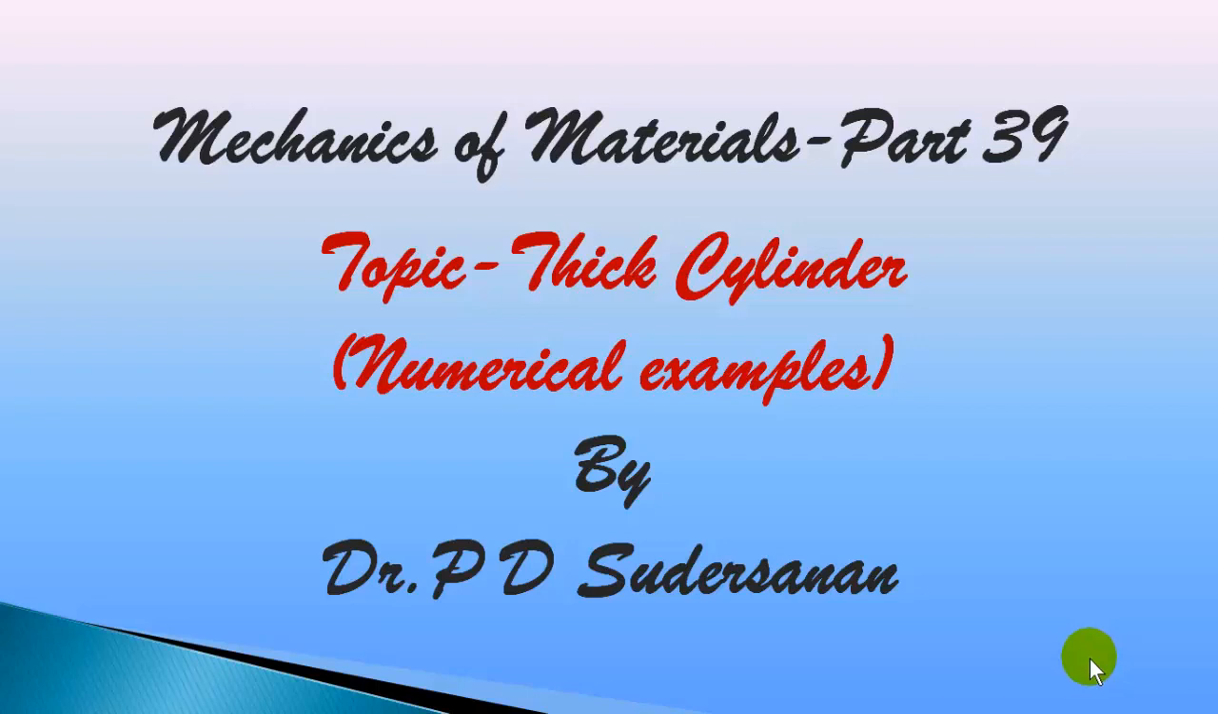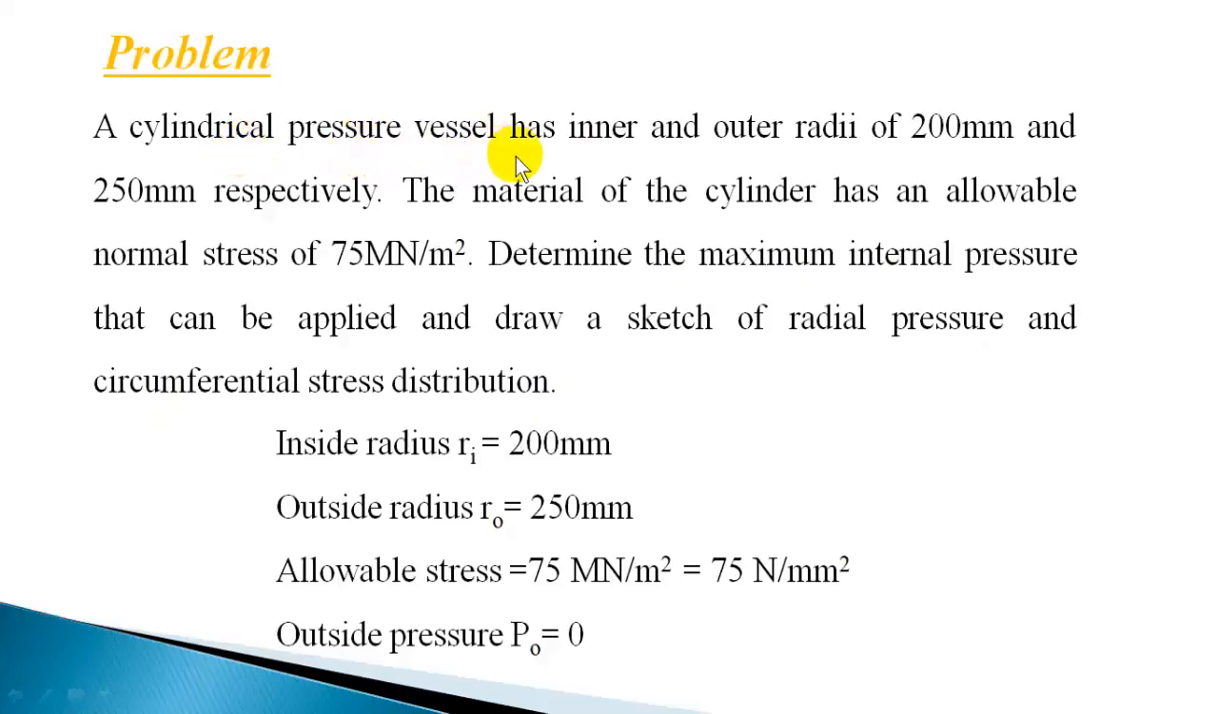Let us start. A cylindrical pressure vessel has inner and outer radii of 200 mm and 250 mm respectively. The material of the cylinder has an allowable normal stress of 75 MN per meter square. Determine the maximum internal pressure that can be applied and draw a sketch of radial pressure and circumferential stress distribution.